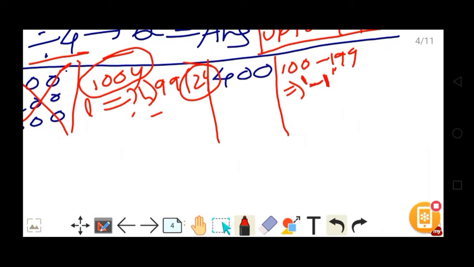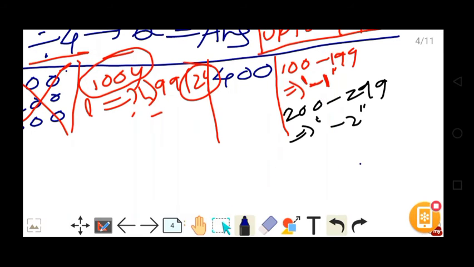If you want to calculate from 200 to 299, you have to subtract 2 from your answer, because 100 is not a leap year and 200 is also not a leap year.